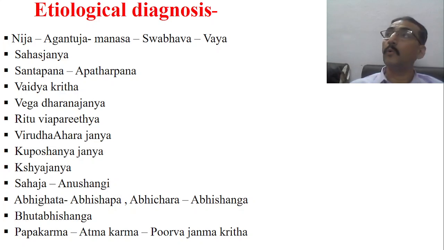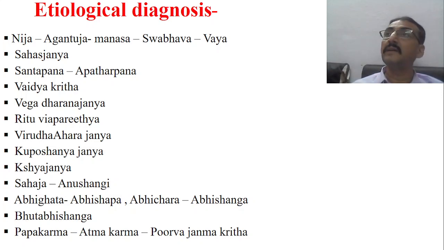Okay, so whether the cause is Vaidyakrita, whether the cause is Vegadharanajanya. See, these are all the etiological diagnosis points which have to be understood in terms of Ayurveda. Rutu Viparitajanya or Vaiparithyajanya, Viruddhaharajanya, Kuposhanajanya, Kshayajanya, Sahaja or Anushangi. Then whether it is Abhigataja, Abhishapaja, Abhicharaja or Abhishangaja, whether it is Bhutabhishangaja, whether it is Papa Karmaja, whether it